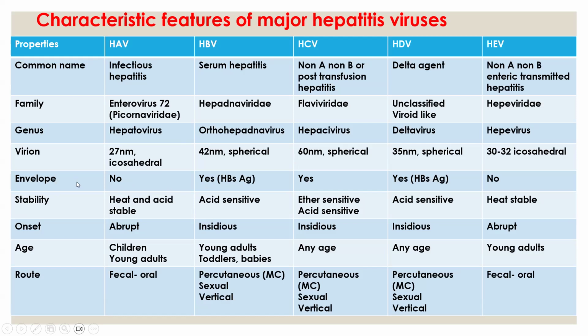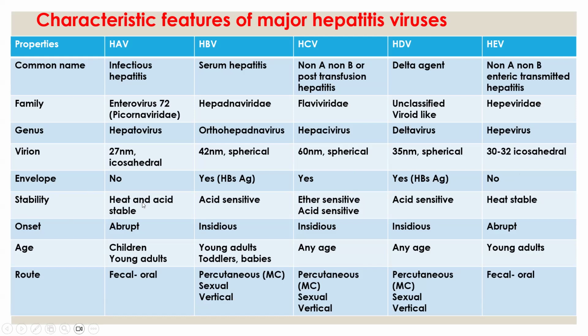So remember, some viruses possess an envelope. The envelope is lipoprotein in nature. And hepatitis D virus also possesses the envelope, which means HBsAg. As I told you, it cannot survive independently. It depends upon the helper function of hepatitis B virus for its replication as well as expression. So here also it is HBsAg only. And hepatitis E virus, they do not possess the envelope.